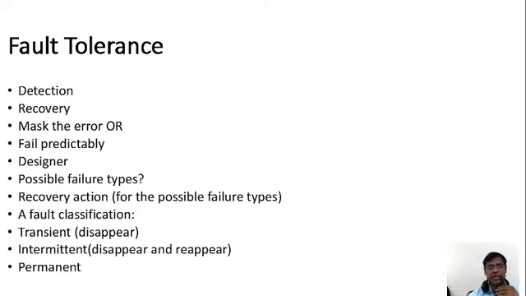Mask the error. What is the definition of the mask? Mask is identifying, out of the five, which is the fault, where is the problem. That packet is the problem, so it is masking that. That is masking the error, or failure predictability. Or also we can say where it is going to be failing, predictability.